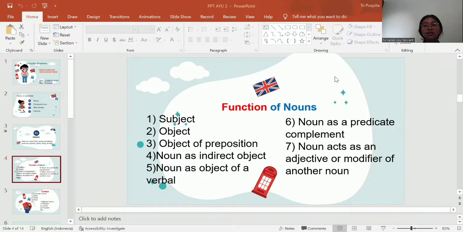And the last is nouns acting as an adjective or modifier of another noun. For example, mountain. Mountain is usually a noun, but it can be used as an adjective to modify a noun, as below. The next slide is